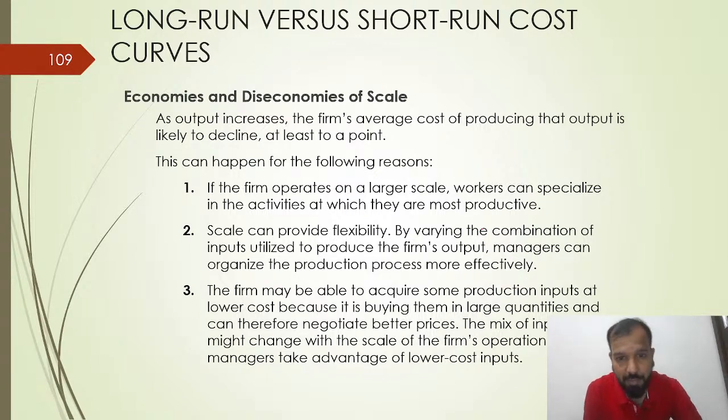The firm may be able to acquire some production inputs at a lower cost because it is buying them in large quantity and can therefore negotiate better prices. It is very basic. Whenever you reach the mandi, if you buy 1 kg of potato, prices will always be high. Buying 100 kg or 200 kg of potatoes, automatically prices will decrease. You can negotiate better prices.